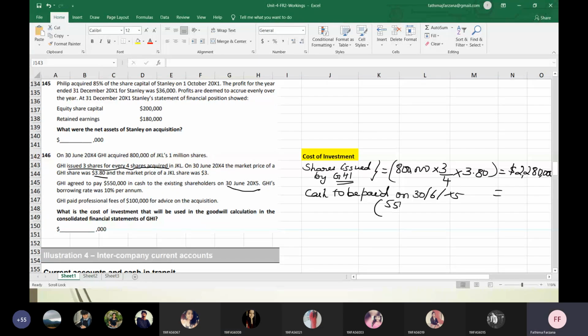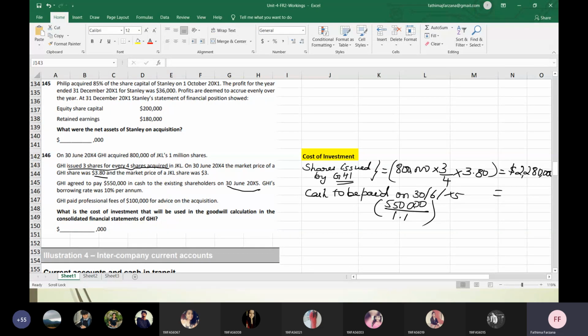So how will I compute it? I have to pay at that time, but this cost of investment will be computed at the time of acquisition. The acquisition is happening 1 year prior. So at that time, what is the present value I have to compute? Only the present value: 550,000 divided by 1.1, because after 1 year only I'll be doing the payment.